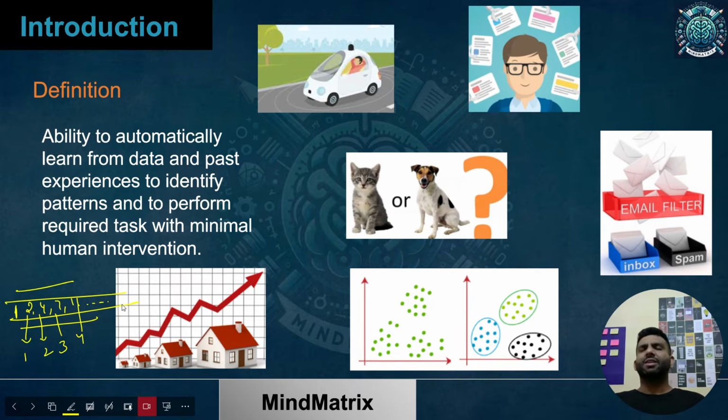The task can be as simple as identifying whether the image shown to me has a cat or a dog. Or, if I'm getting an email, should I put it into the spam folder or the actual inbox folder? Some other machine learning tasks can be like learning how to drive, that is also part of it. Self-driving cars I'm talking about. Then there are social media posts and recommendation systems, and this is about finding the pattern within the data.